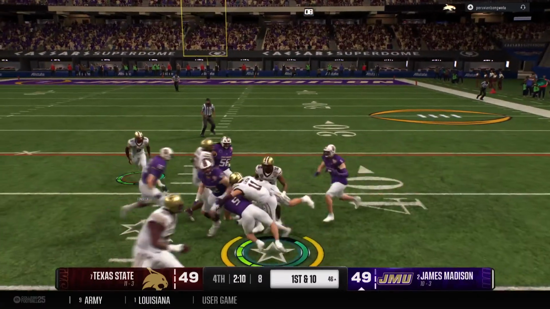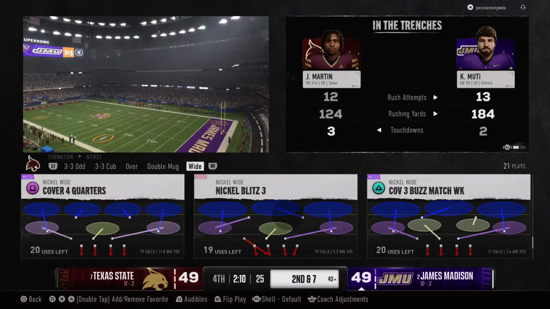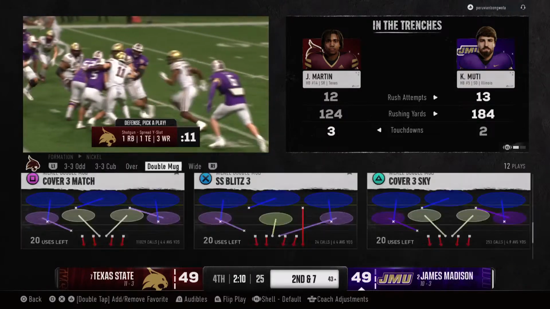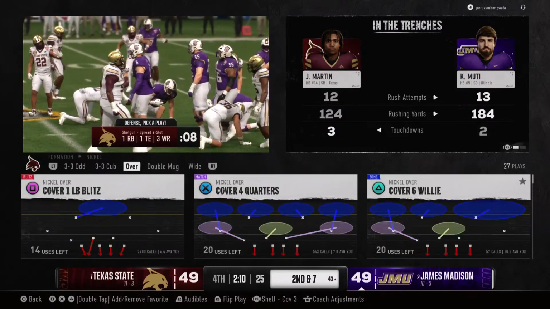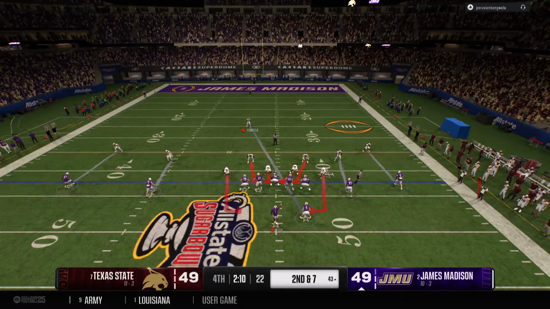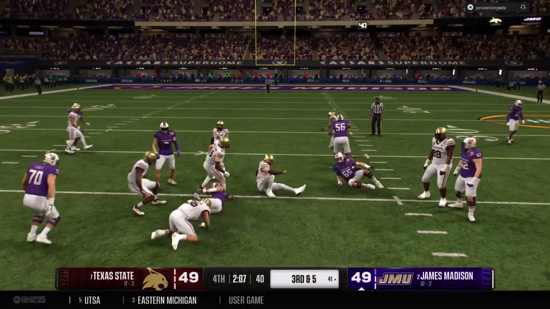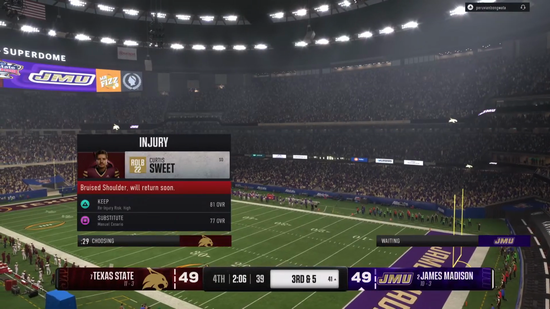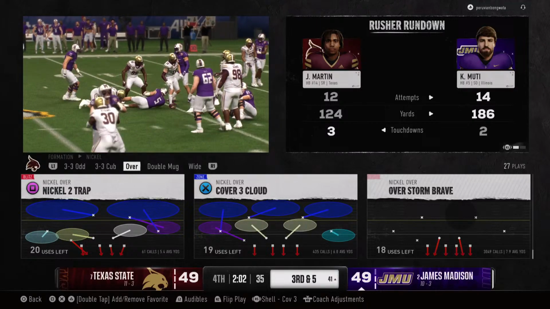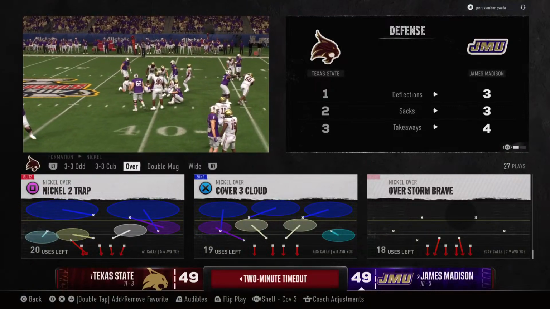From the shotgun now, here's a handoff inside. And the player is down injured after that last play. We'll take a timeout while they check him out. Now it's second down here. Out of the shotgun, he hands it off. That's a nice tackle there by the senior. And that's the 2-minute warning here as we set up for a close, dramatic finish to this one.